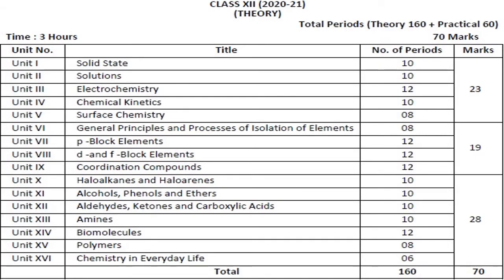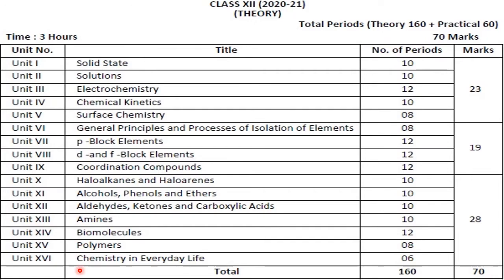First, before we go into the class, let us understand what all chapters are there for 12th class chemistry. 12th class chemistry is divided into two textbooks by the NCERT as per the CBSE syllabus. In the first part, we have totally 9 units, and in the second part, we have 7 units.